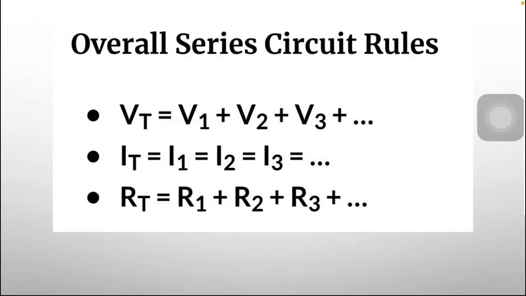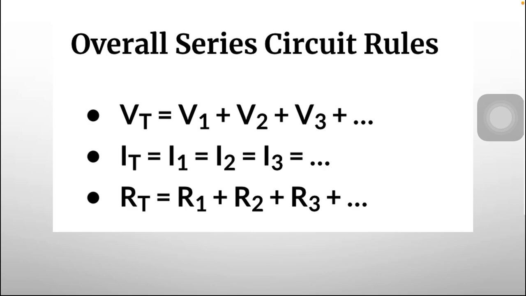Now we are moving to some rules of a series circuit. Total voltage is the addition of all the voltage sources, and that will be 3V. Total current is equal to I1, I2, I3, which means the current is the same for every element present in the circuit.